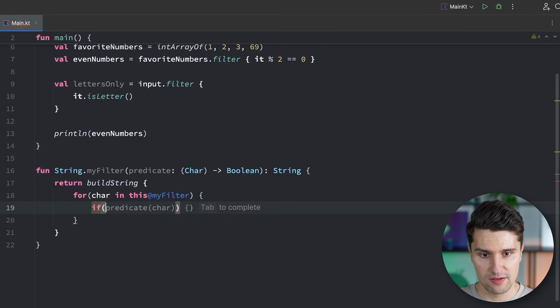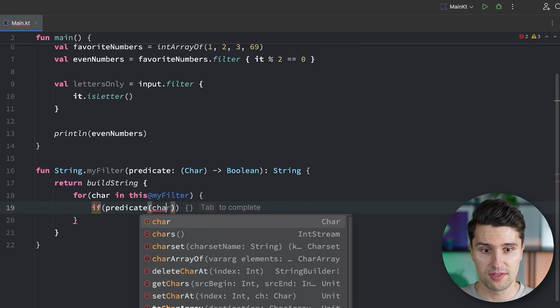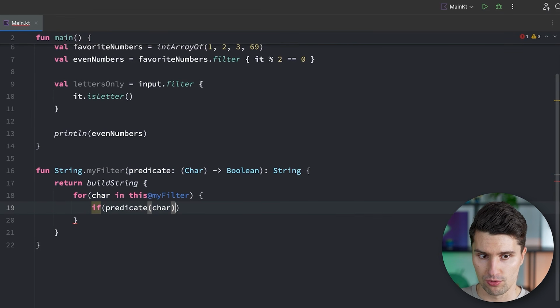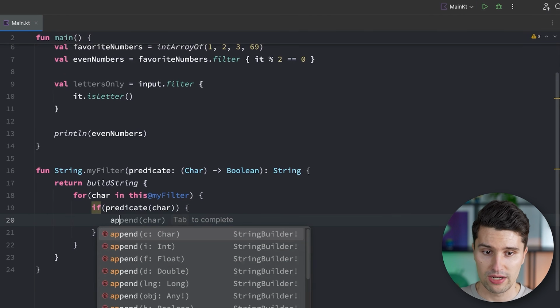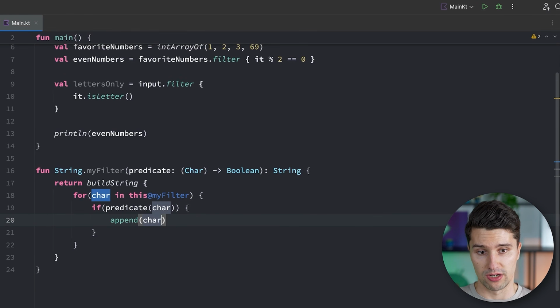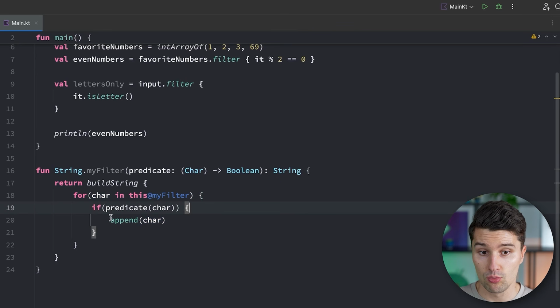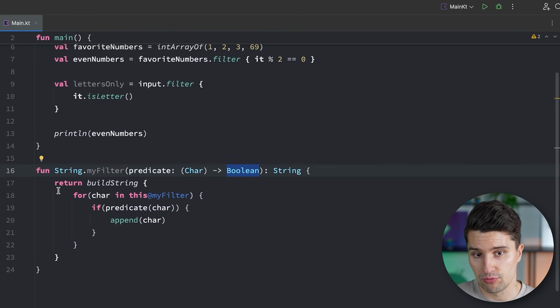And then we say if predicate, so we can now use this predicate as a normal function that we can call. If predicate with this current character actually returns true, then that means we want to keep this character. So we can append it to our final output string. Because if we wouldn't want to keep it, we simply don't append it, and then it won't be included in the final output string. We just construct a completely new string. And then after looping over all characters and only appending those for which this function that we've passed returns true, we return this final string.